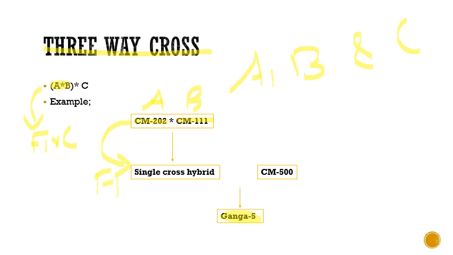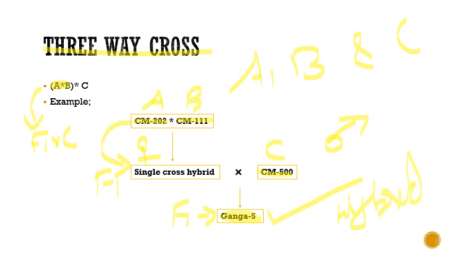So now this F1 is used as a female. So note this point, the F1 should be used as a female, not as your male. So this single cross hybrid is used as a female and it is crossed with another inbred line, that is CM500. With the third inbred line we are crossing this F1 again. So this is your male parent. This cross will again result in an F1, and this has been released as your hybrid.